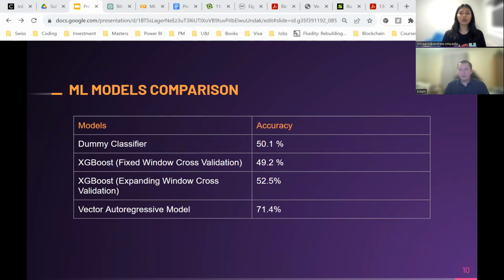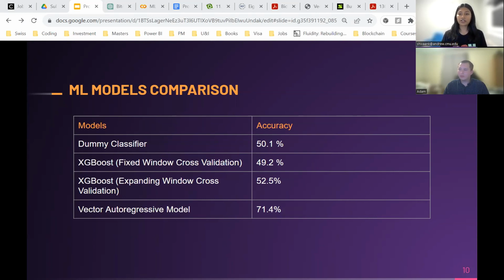To explain a little bit more about what these are, in the expanding window cross-validation, the model was initially trained on a small portion of the data and tested on a constant test size of about 2 days. And then we gradually expanded this window size until we covered almost the entire data set, and we had 2 days to test. The reason why we decided to go with this approach was we wanted to understand if extensive historical data actually improves predictions or not.